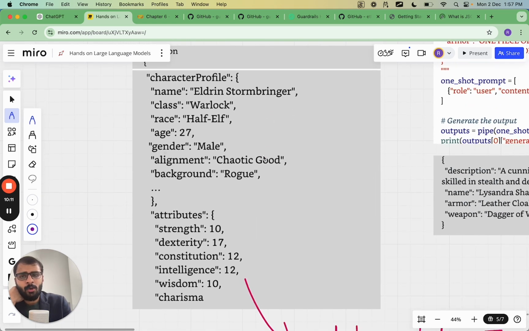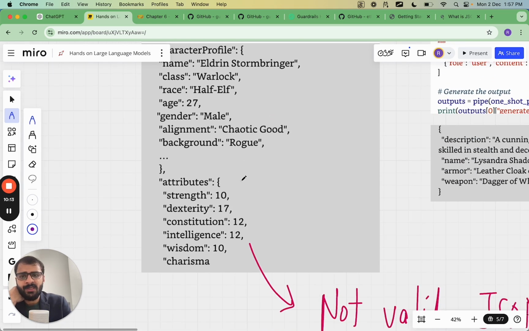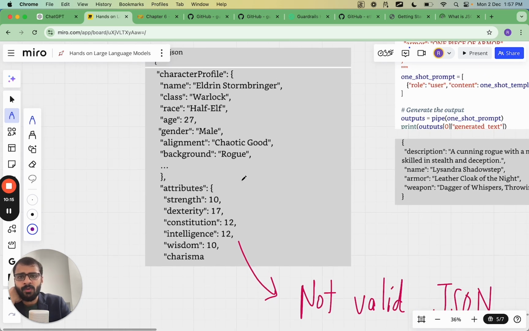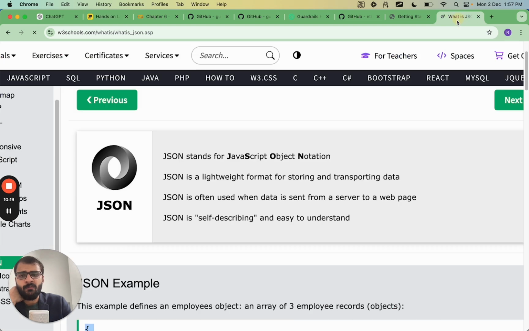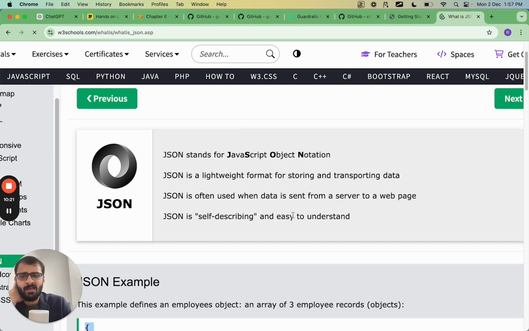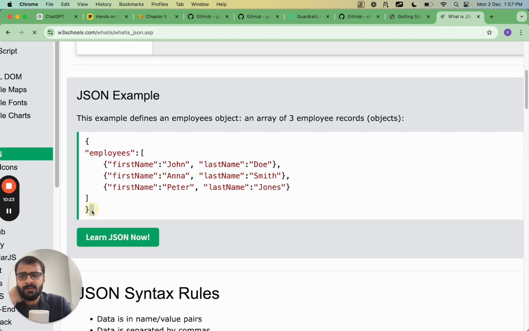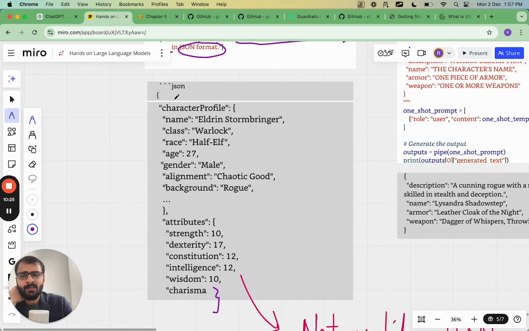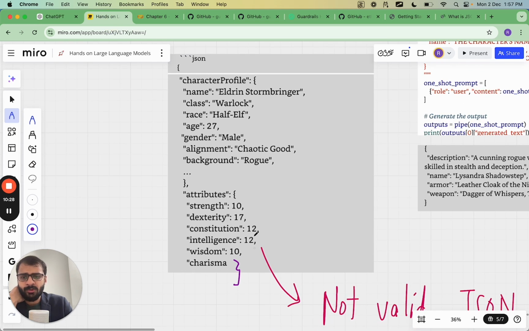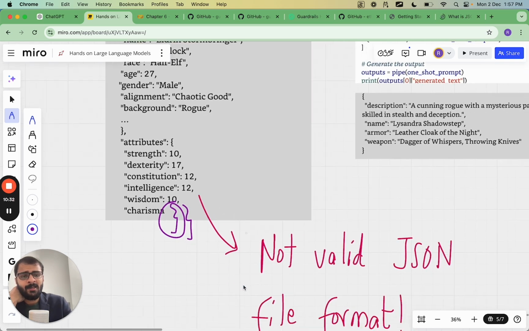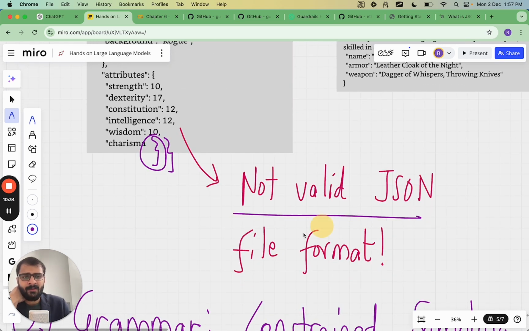And here you see the output. Here is the character profile which is created, but this is not a valid JSON over here because there are no closing brackets, right? If you looked at the JSON format over here, you would have seen that there are closing brackets. But if you look at the format which is generated here, there are no closing brackets like how I have drawn here. These closing brackets are not present. So this is not valid JSON format.